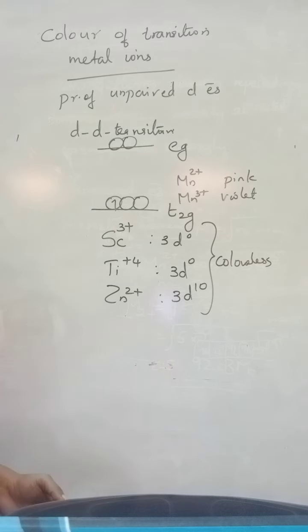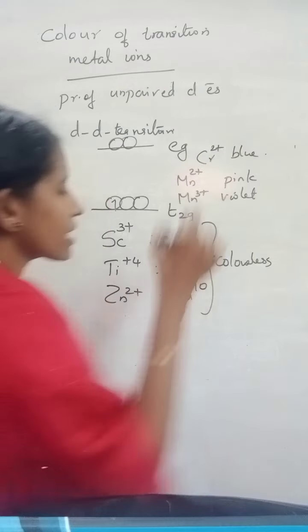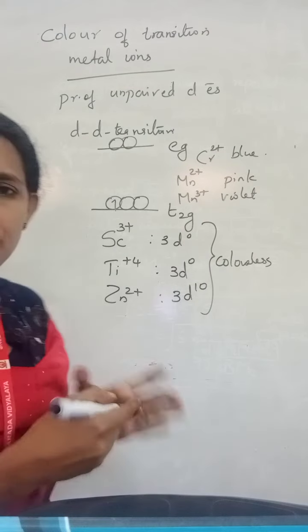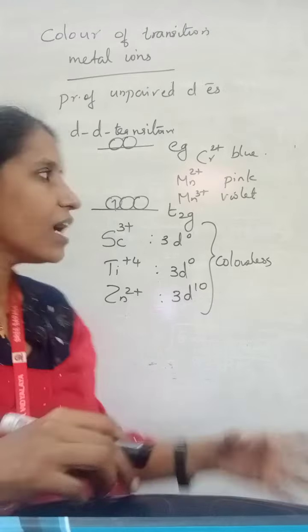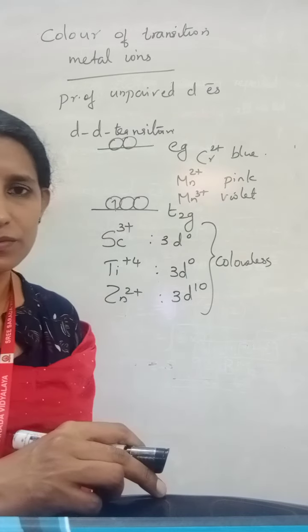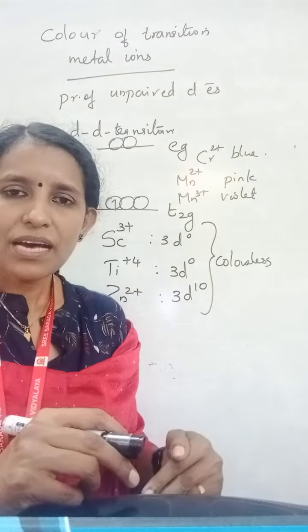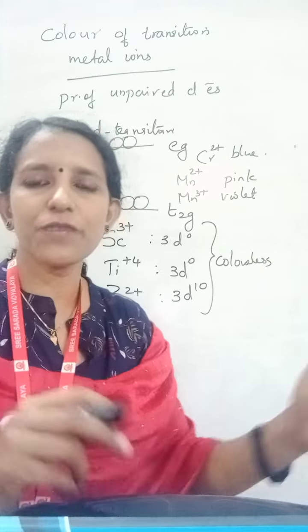And the color of vanadium, chromium 2+. Chromium 2+ is blue. So the color of different metal ions will be different depending upon the nature of the ligand and also due to the charge on the metal ion. So the color depends on the frequency of the radiation absorbed and the frequency of radiation emitted from the metal ion.